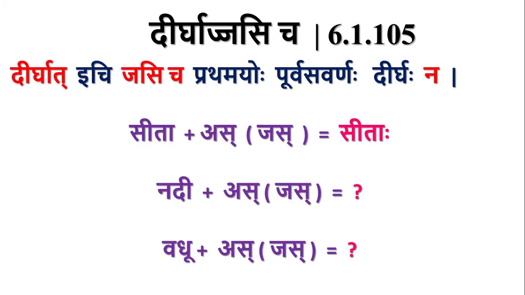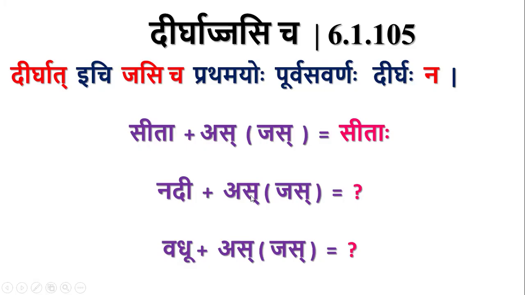There is no issue in case of these Dirga Akaranta words. Whether we use Pratamayo Purva Savarnaha or Akasavarna Dirgaha, it is the same. But in case of Nadi and Vadu, if we apply Pratamayo Purva Savarnaha, this Nadi becomes Nadi, and the final form will be Nadihi. But that is blocked by Dirgat Jasicha. So this Dirga E followed by Jas, here there will not be Purva Savarna Dirgaha.